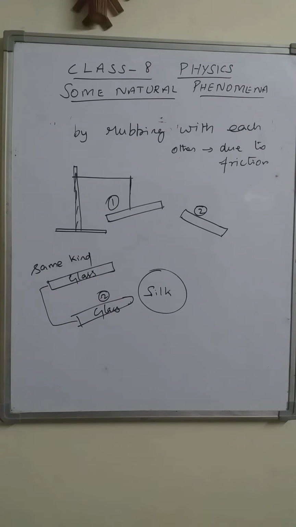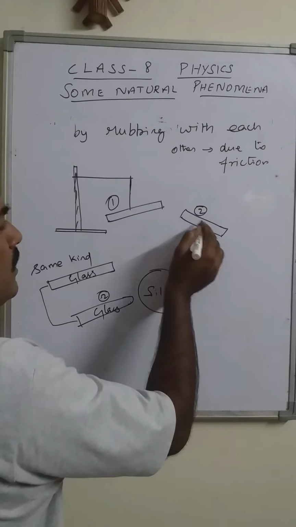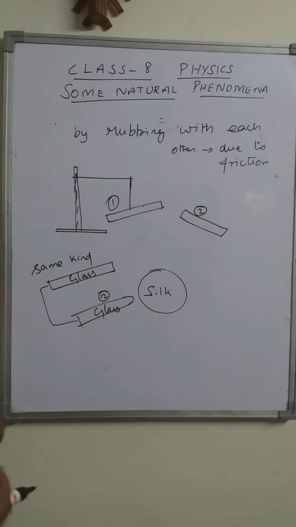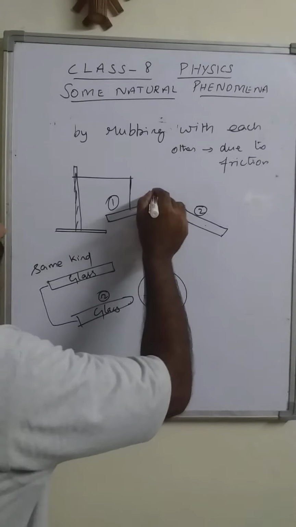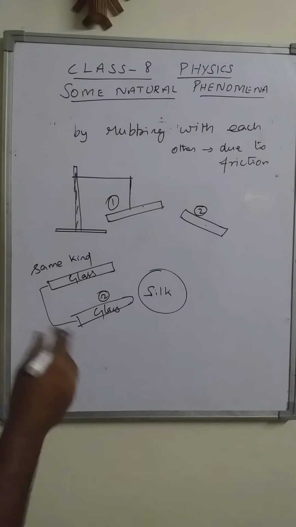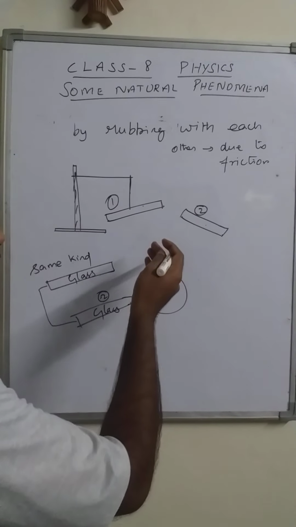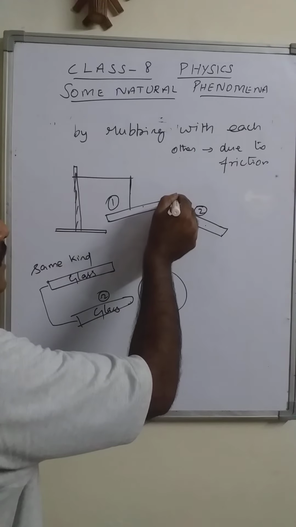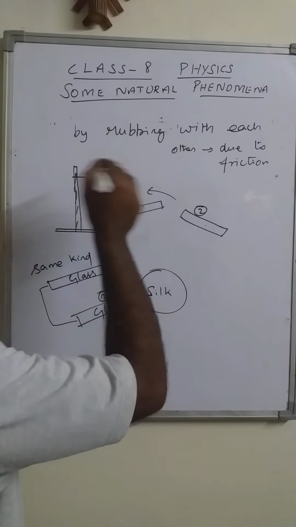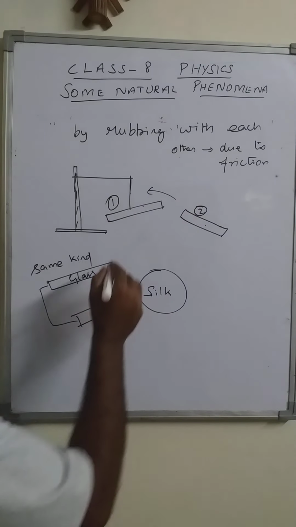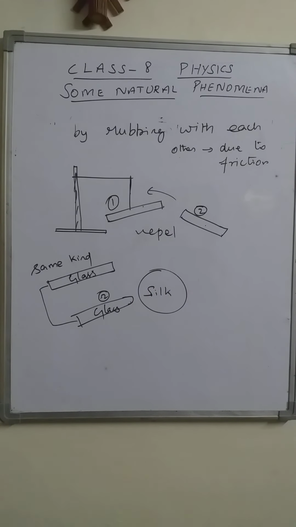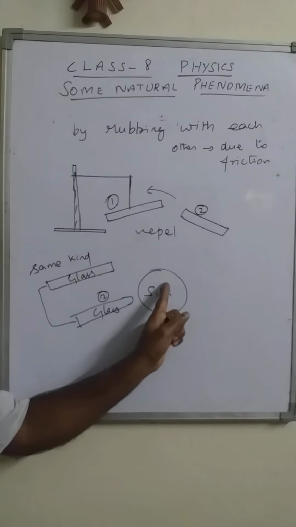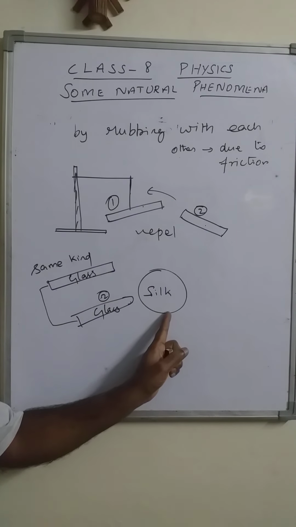So when we bring these two same-kind materials, which are charged separately, closer to each other, what happens? It is observed that the suspended glass rod is moving away from it. That means it is repelling.